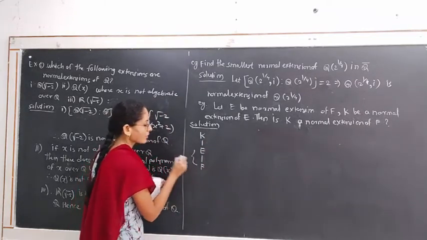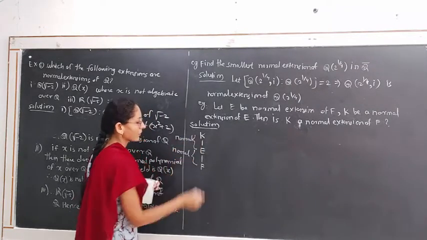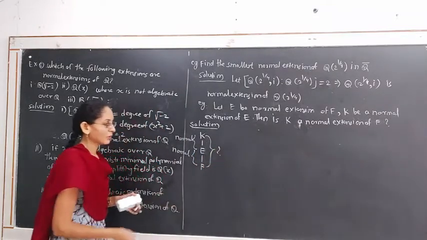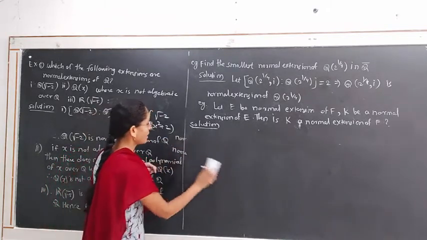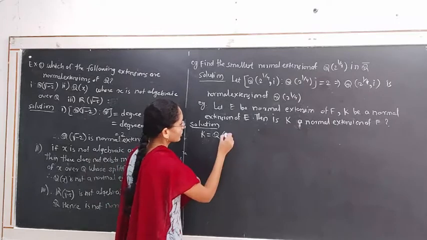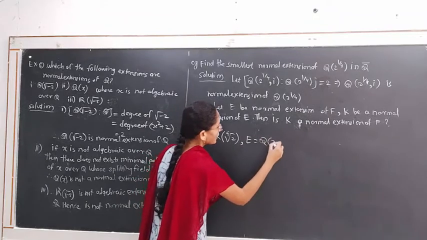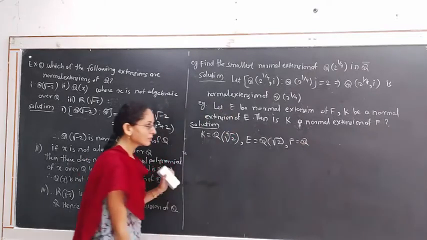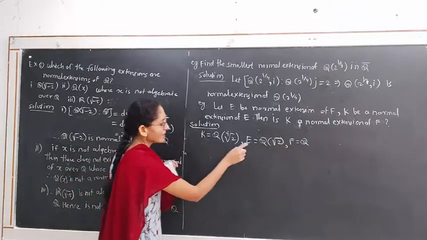Given that these extensions are normal extensions, we will check whether K over F is a normal extension or not. As these two are normal extensions, we consider the example. For example, K is equal to Q joining fourth root of 2, E is equal to Q joining square root of 2, and F is equal to Q. Observe that F is a subfield of E is a subfield of K.